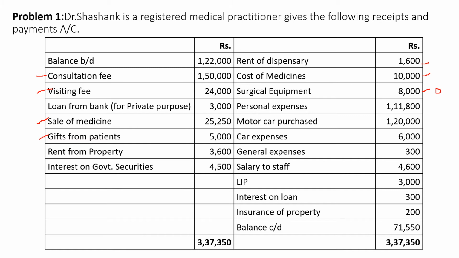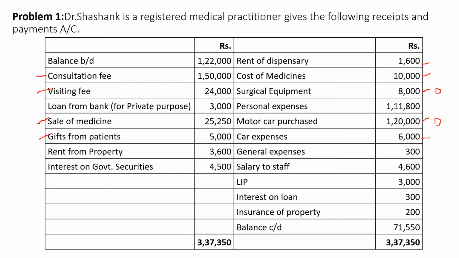Then personal expenditure is not relating to business, as the name says it is purely personal, so we need not consider it. Again, motor car purchased. For motor car purchased, we don't know what the purpose is, that may be given in the adjustments. But motor car purchased is a capital expenditure, and we can consider depreciation on it if it is relating to the profession. Then car expenses, here also it is considered.